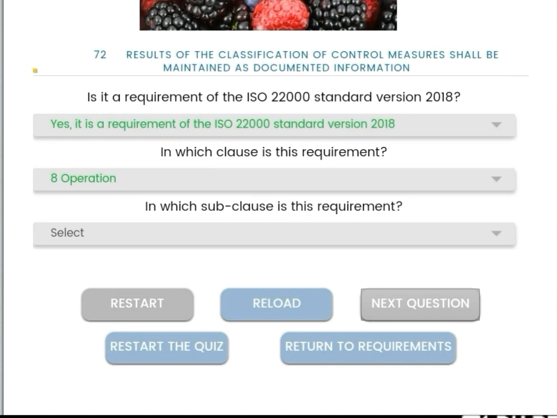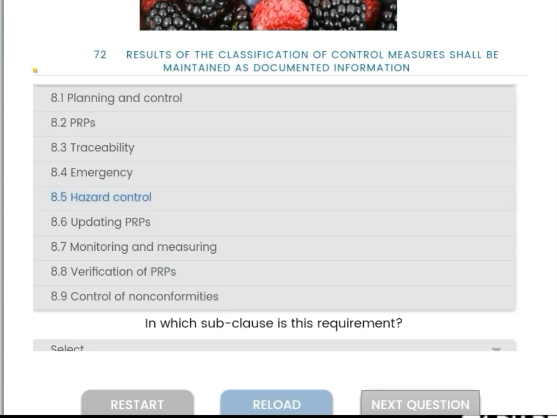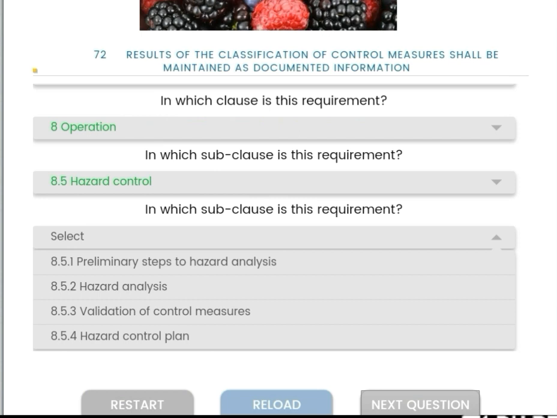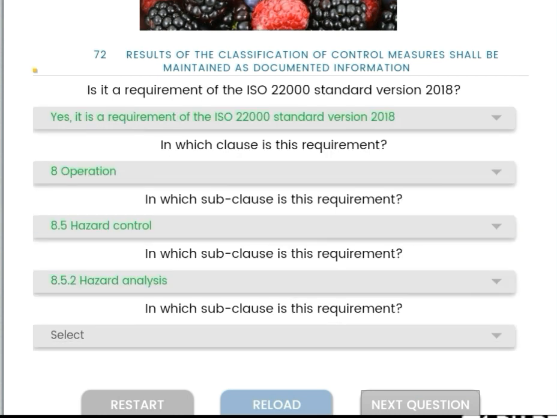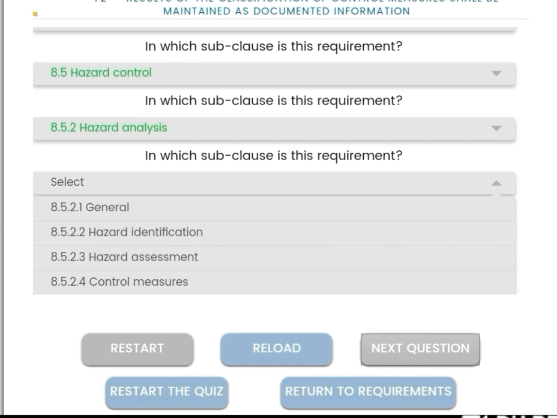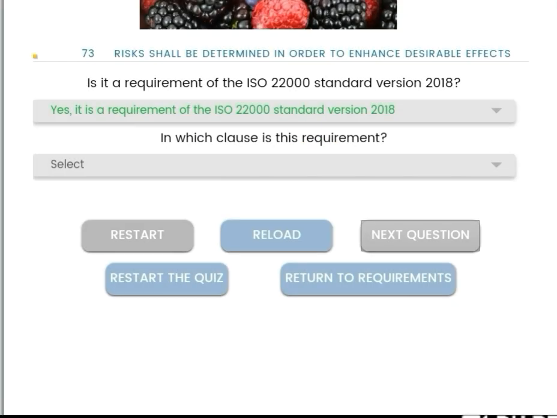Yes, it is a requirement, and coming to clause number 8, and the subclass is, what is the subclass? 8.5 hazard control, and the subclass is 8.5.1 preliminary steps, hazard analysis 5.2, and the clause number is 8.5.2.4 control measures.